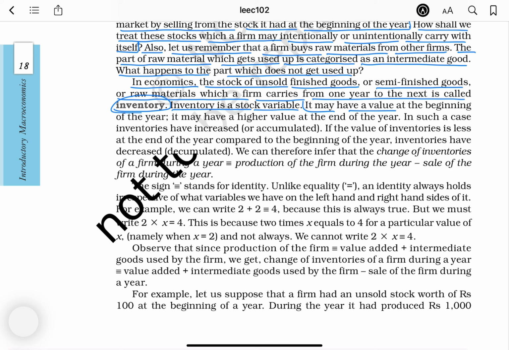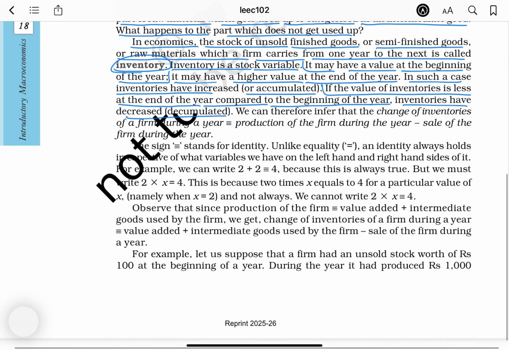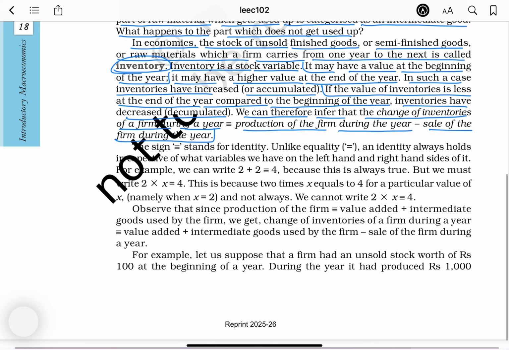It may have a value at the beginning of the year. It may have a higher value at the end of the year. In such a case, inventories have increased or accumulated. If the value of inventories is less at the end of the year compared to the beginning of the year, inventories have decreased, or decumulated. We can therefore infer that the change of inventories of a firm during a year is identically the production of the firm during the year minus the sale of the firm during the year.